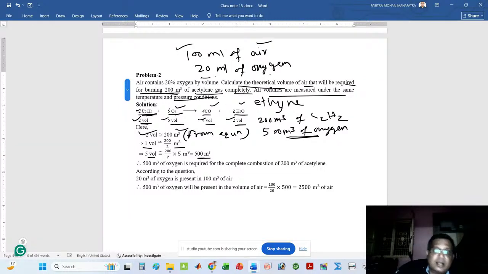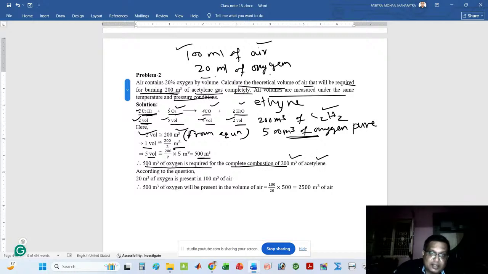But you need the air, because your problem is based on the air. But we know that for burning 200 meter cube of acetylene, we need 500 meter cube of pure oxygen. So 500 meter cube of oxygen is required for the complete combustion of 200 meter cube of acetylene.